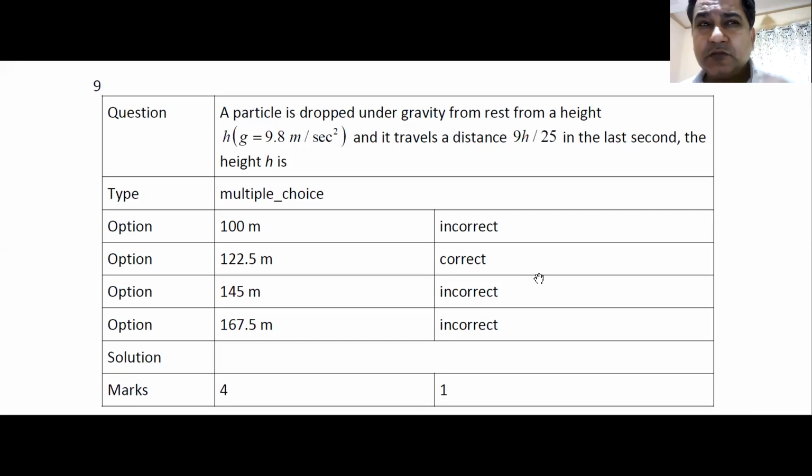Sometimes using h, t, s, u, v might be confusing. So you can think of an example. Okay, the height is h. Let me assume that it is 20 meters. So in the last second, how much will it fall? Let us assume that it takes total time 5 seconds. So I have to find out how much distance it moves in the 5th second.